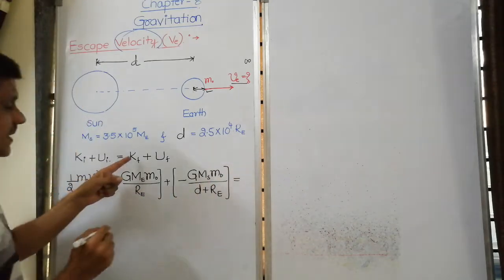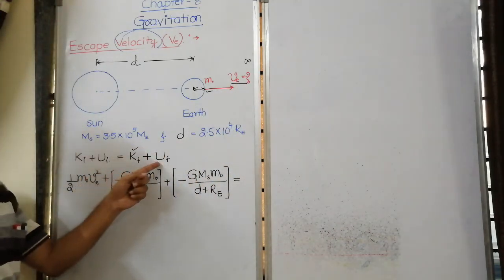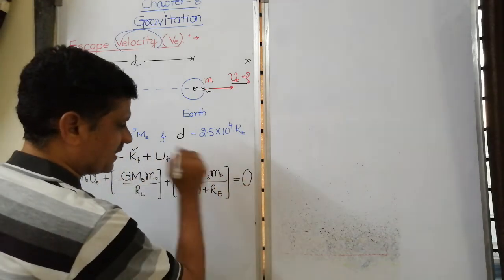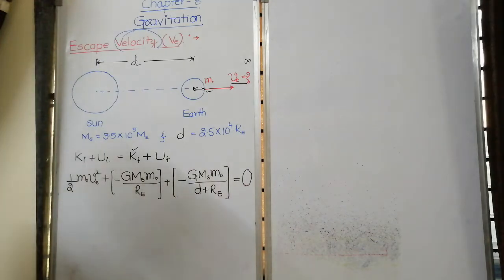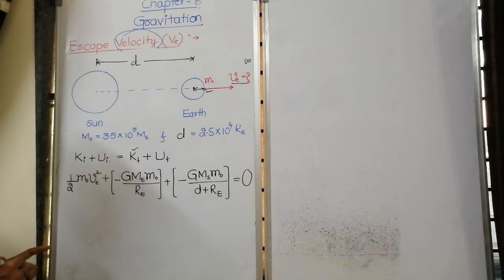So at infinity I said kinetic energy becomes 0 as well as potential energy becomes 0, hence total final potential energy is 0. Hope now you can substitute and simplify to get the answer.